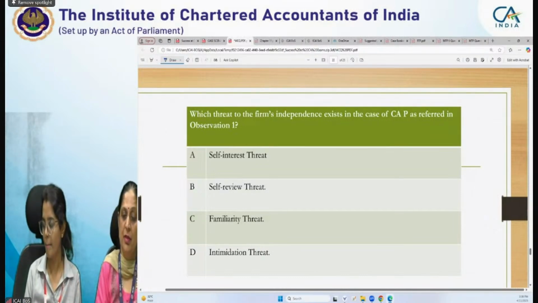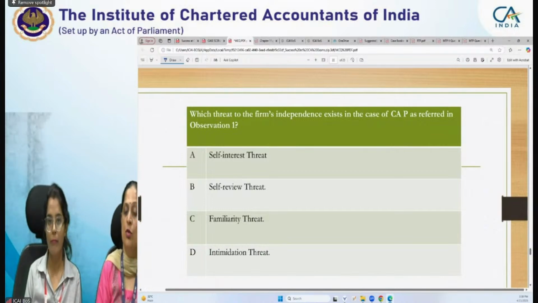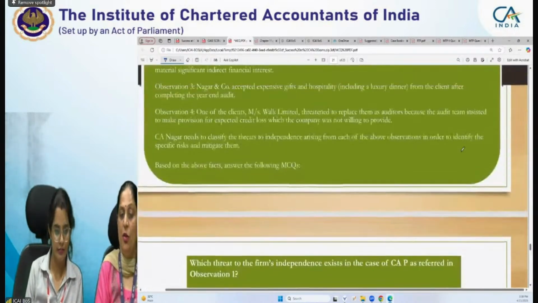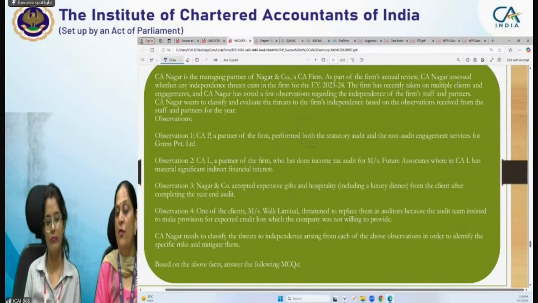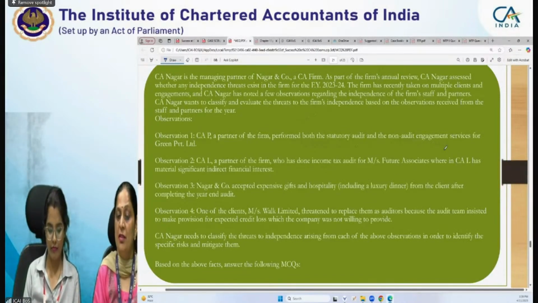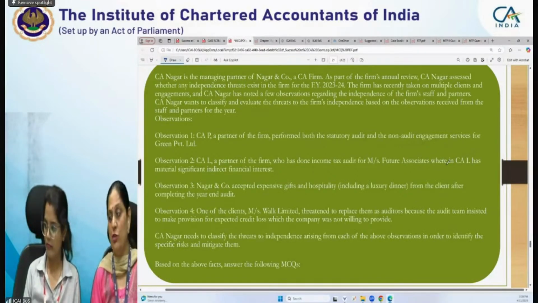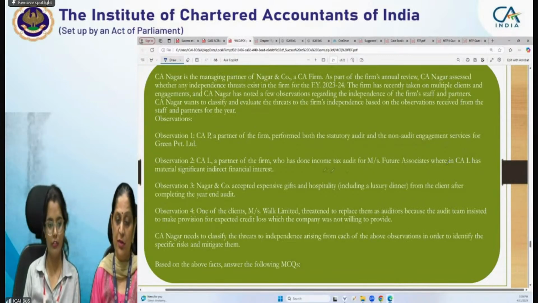So again, can we go to the question part? Observation 1. CAP, a partner of the firm, performed both statutory audit and non-audit engagement service for Green Private Limited. It means CAP has performed non-audit engagement and now he is doing the statutory audit. It means he is checking that also. So there is no maker-checker concept. So it will be a self-review threat, right?